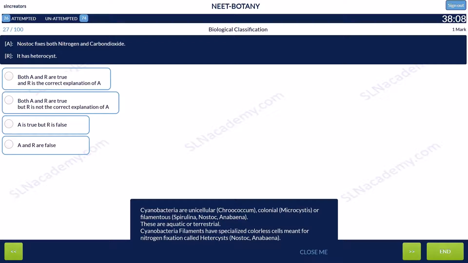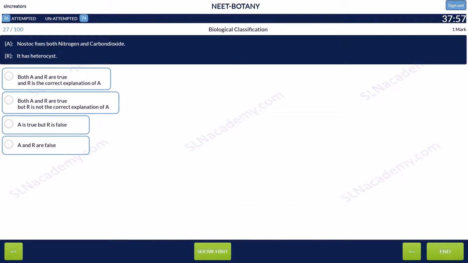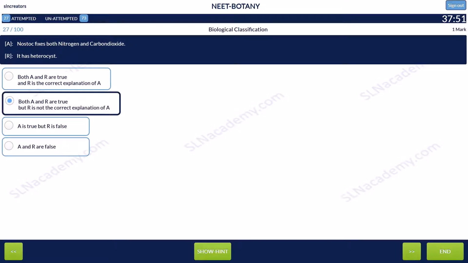Cyanobacteria filaments have specialized colorless cells meant for nitrogen fixation called heterocysts. Example, Nostoc and Anabaena. And the answer is option 2. Both assertion and reason are true, but R is not the correct explanation of A.